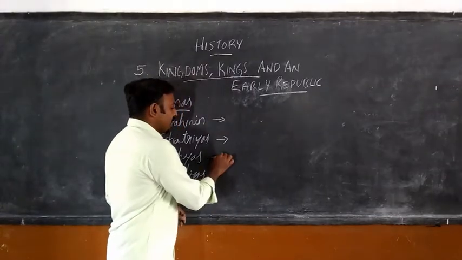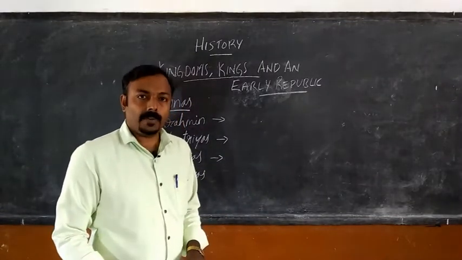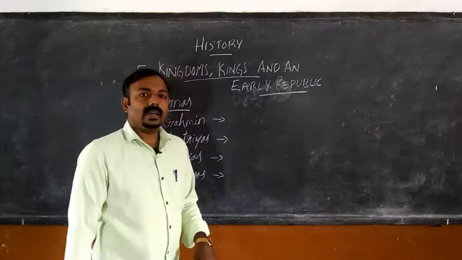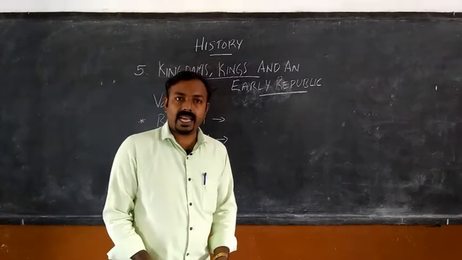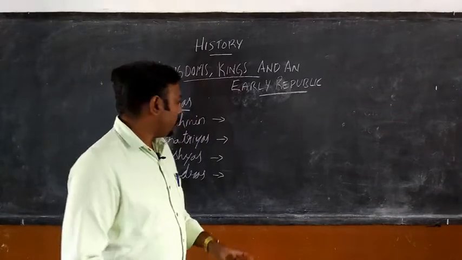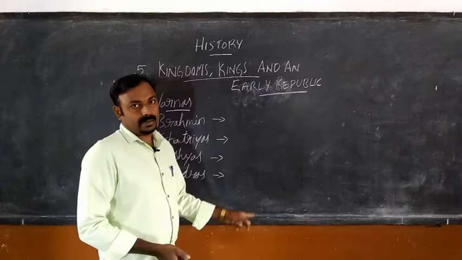And the Vaishyas were traders and farmers. Then come the Shudras. Shudras were dasas or dasis. They did menial work for the other 3 castes.